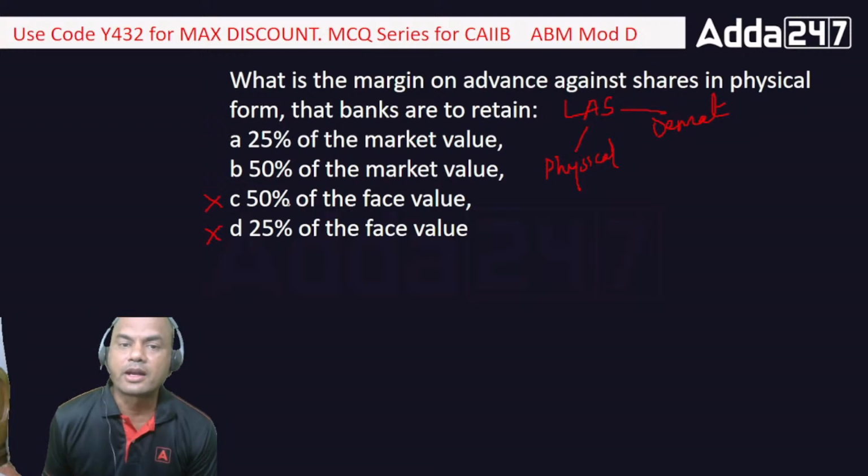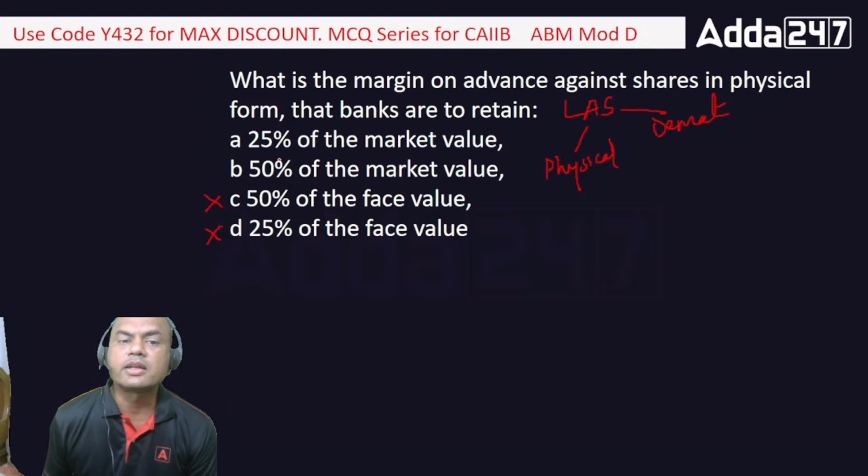If I have 100 Reliance shares, I will get 50 rupees. Will that be of any use? But the market price is 2500, so 50% of 2500 is 1250, and 1250 into 100, I'll get that much amount. So always remember, the banks fund you on market value and not face value.